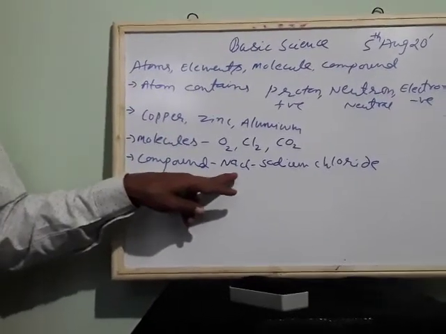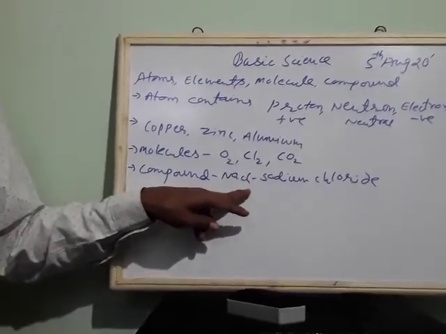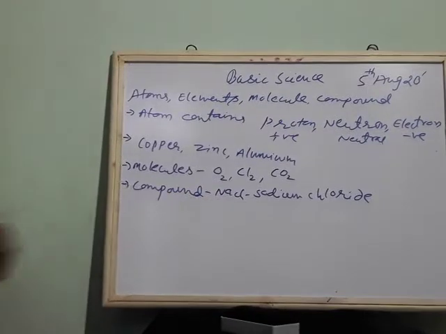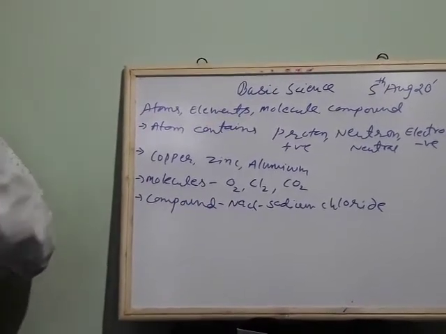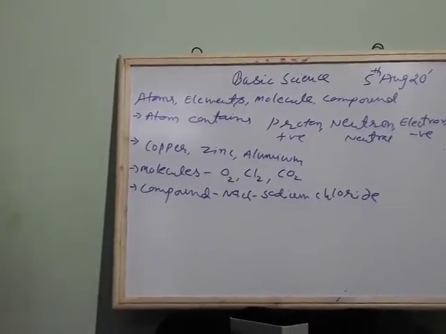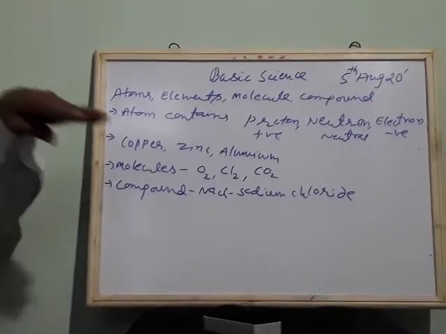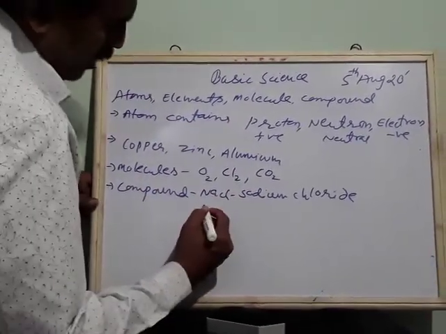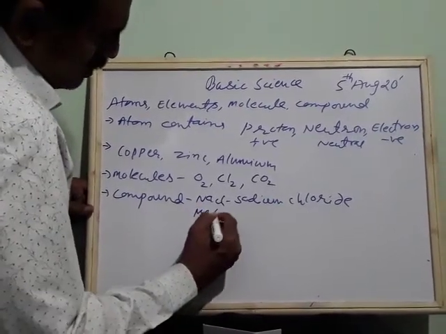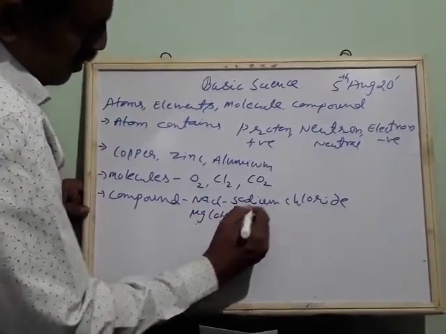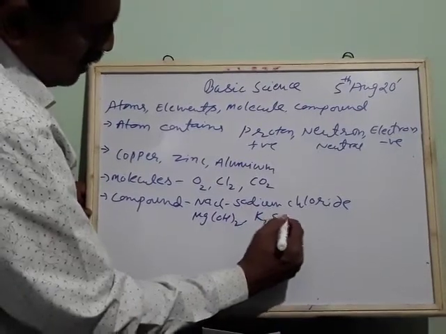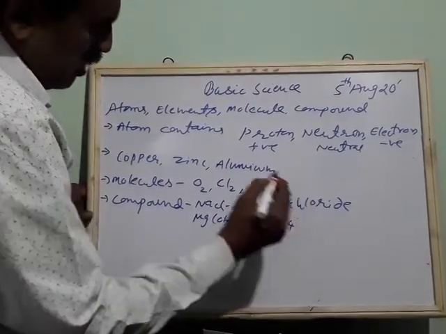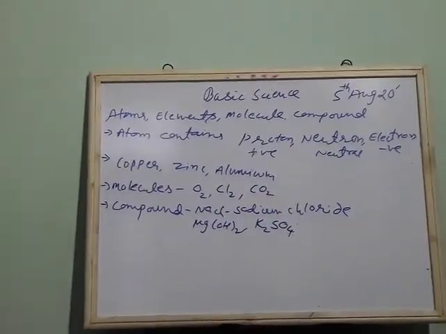Sodium is a positively charged particle, chlorine is a negatively charged particle. These particles will combine in a different ratio by mass. Then it becomes 100%. Then it forms a compound. Sodium chloride is there, magnesium hydroxide is there, potassium sulfate is there. So these are called compounds.